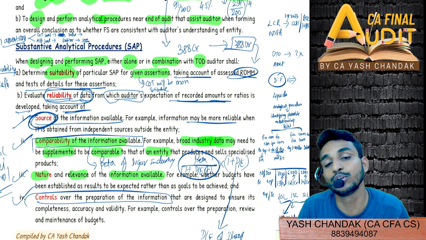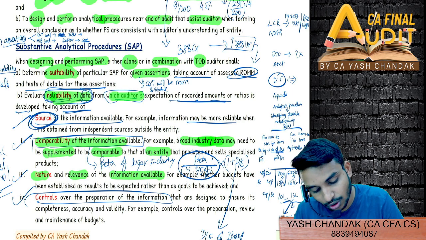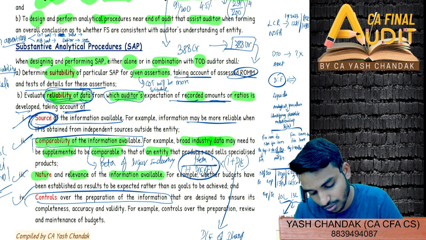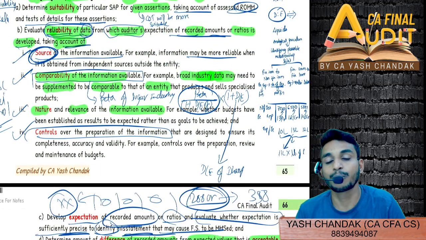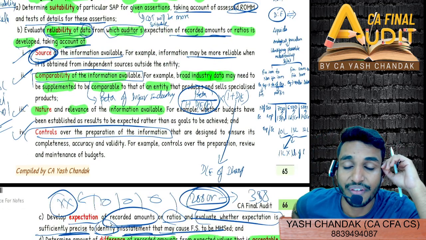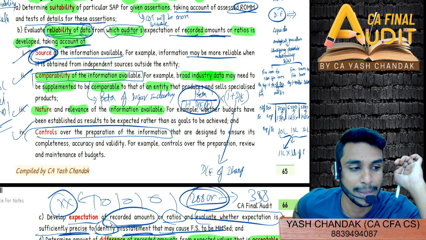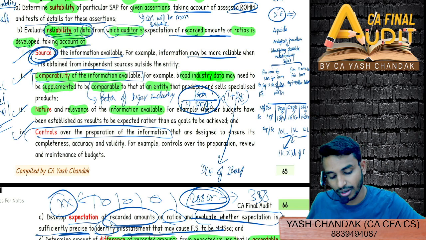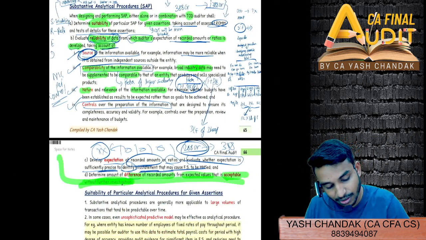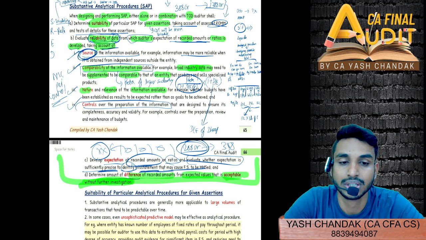They can also directly ask about the reliability of data from which the auditor's expectation of recorded amounts or ratios is developed. So what all points do you have to take into account for checking the reliability of the data in accordance with SA 520? They'll directly ask you. So those 4 points are also very, very important. Just let me know if you have gone through this again, and then we'll move forward. Or in case you have any doubt, then simply ask right now.